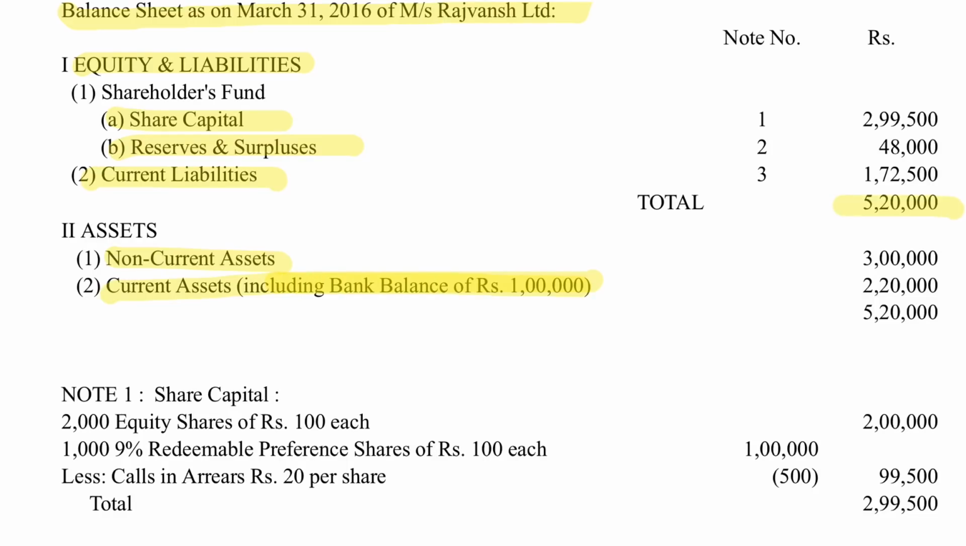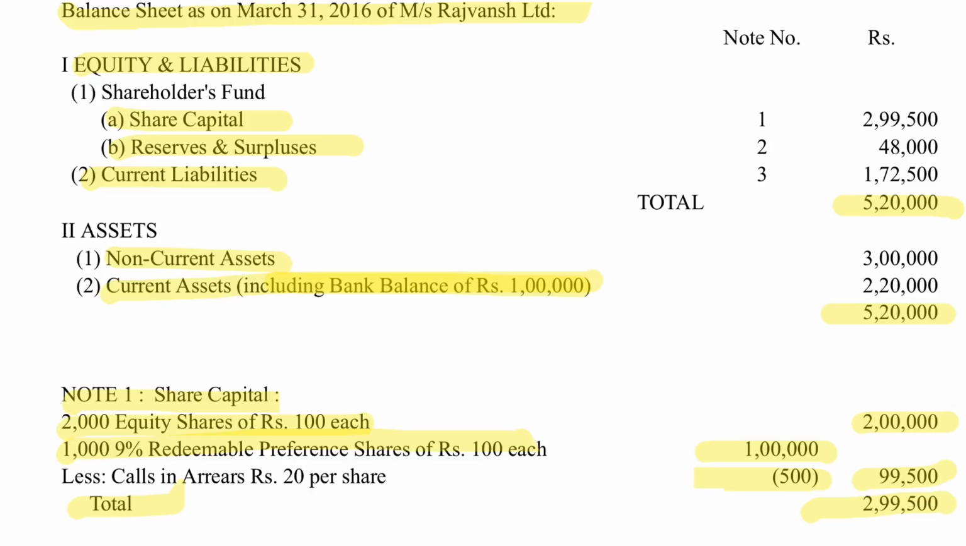Then we have the detailed schedule of share capital, which says there are 2000 equity shares of rupees 100 each, which comes to 2 lakhs, and 1000 9% redeemable preference shares of rupees 100 each, which comes to 1 lakh. But there is some calls in arrears as well, that is amount already called up but not yet paid by the shareholders. That amounts to 500 rupees. Therefore, the paid up preference share capital is only rupees 99,500. And it is also mentioned that the calls in arrears is of rupees 20 per share, which is very important.